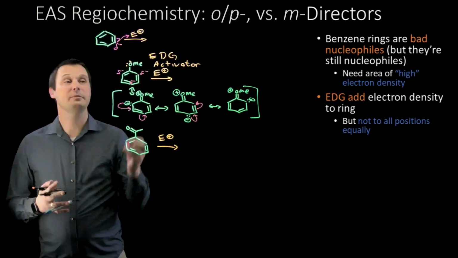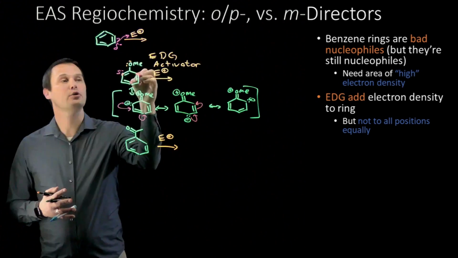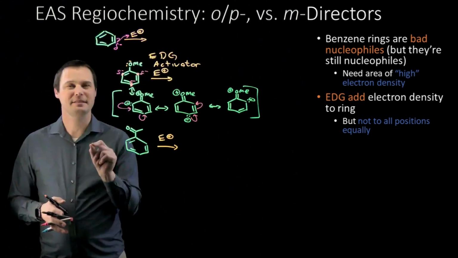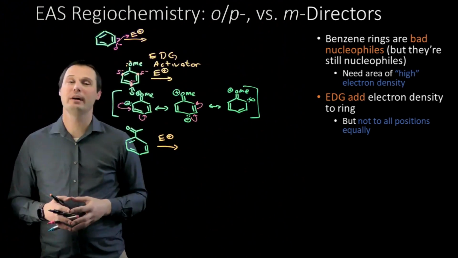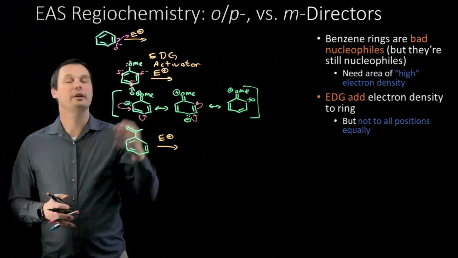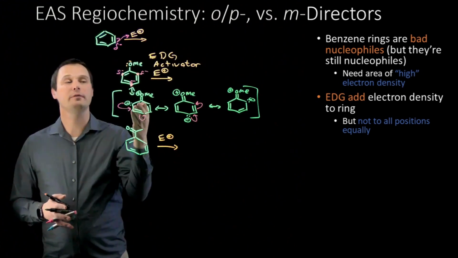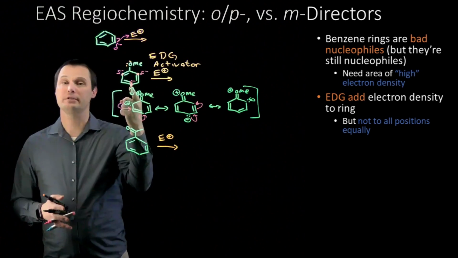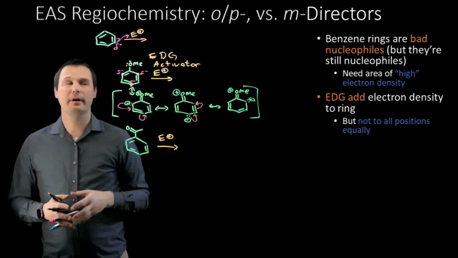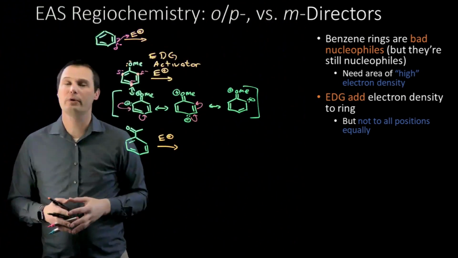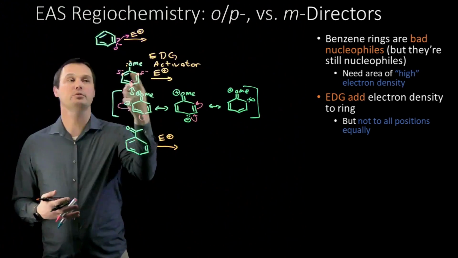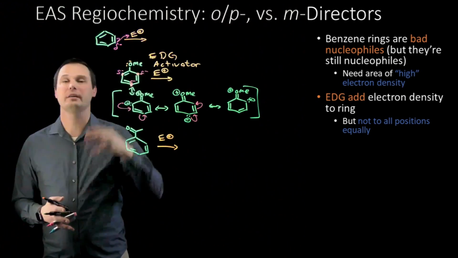The only positions that experience an increase in electron density are the ortho positions and the para position. And that's the secret. That's the secret sauce that's going to help you figure out the regiochemistry. If the electron donating activating group makes the ring more nucleophilic, but only at the ortho and para positions, then when the ring has to be a nucleophile, it's going to preferentially be a nucleophile at the ortho and para positions because those are the positions with excess electron density thanks to the electron donating group.